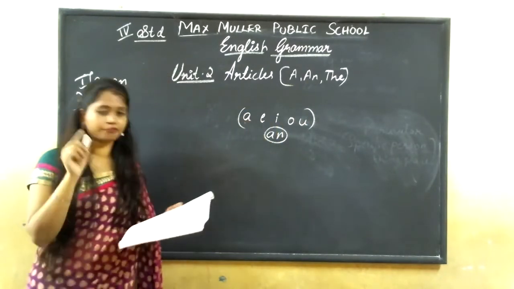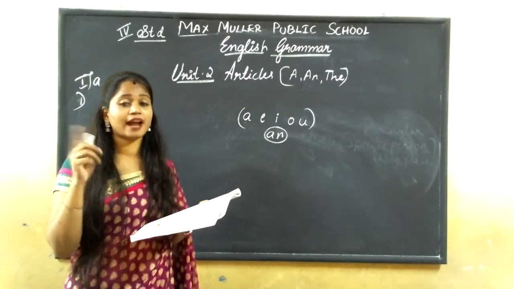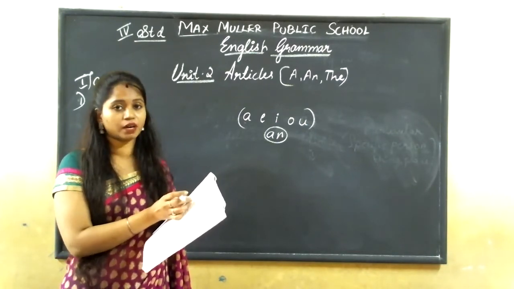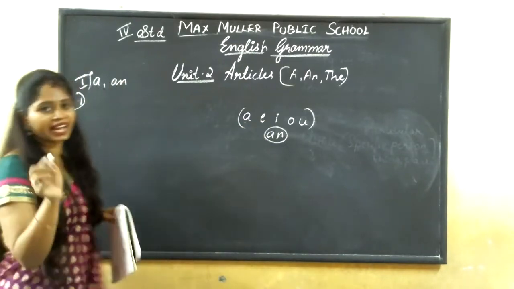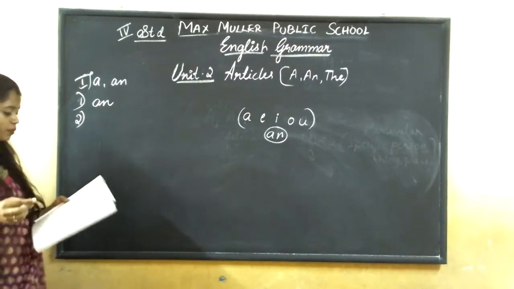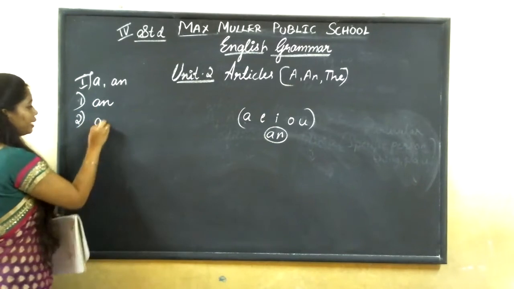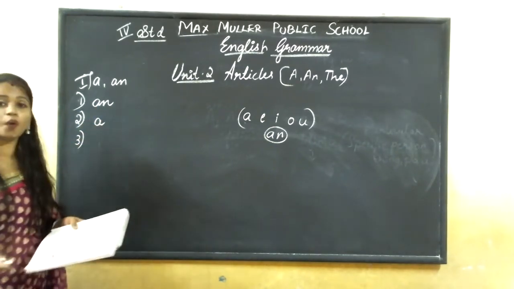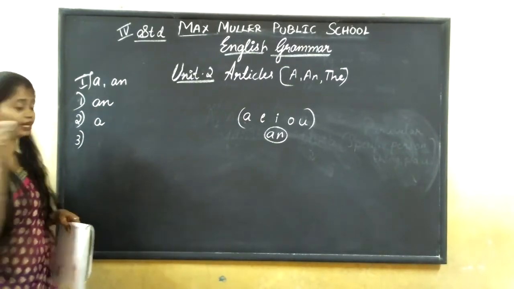Understood? Now see the first one, it is instrument. What do we have to write, a or an? See the word. What is the first letter of the word? I. I is a vowel. So what will we write? An. See now the next one. Child. C. It is a consonant. So we'll write a. That's it. It's very easy. Now the next is rope. R. Does R come under the vowels? No. So what should we write? A.